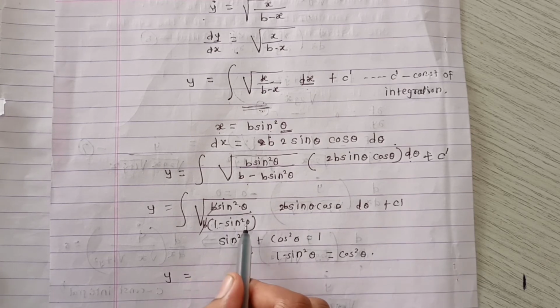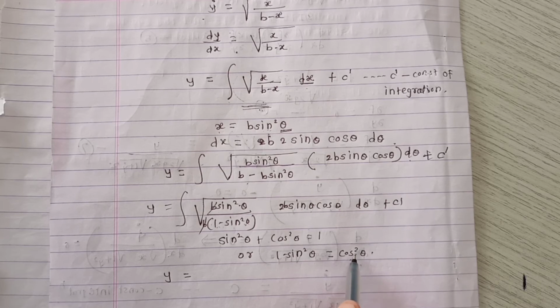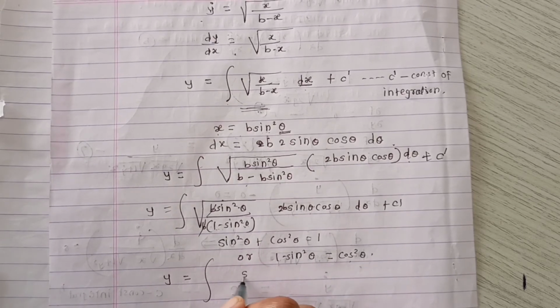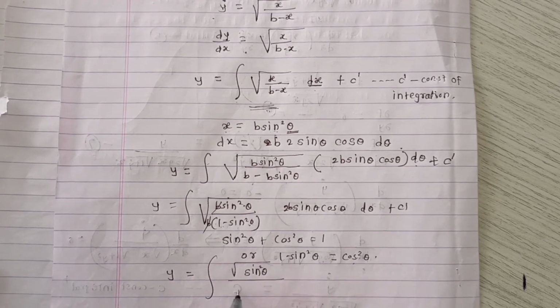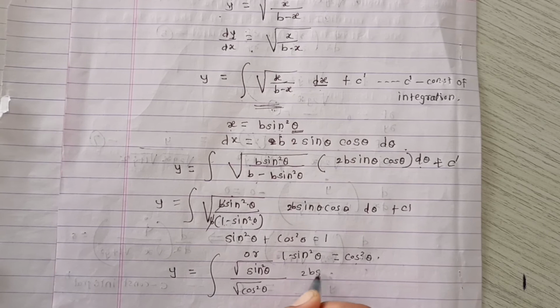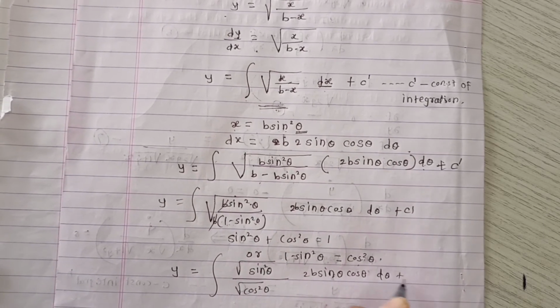Instead of 1 minus sine square theta, we can write cos square theta. Again the square of cos theta and the square root get cancelled, and we are left with sine theta, or simply we can write square root of sine square theta divided by square root of cos square theta into 2b sine theta cos theta into d theta plus c prime.